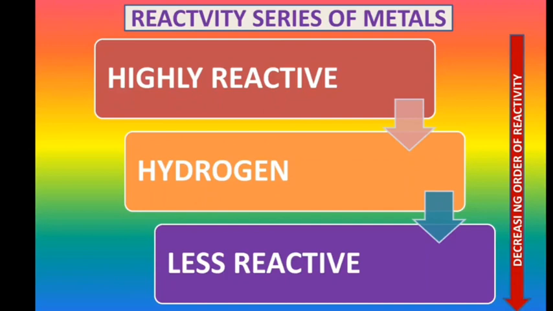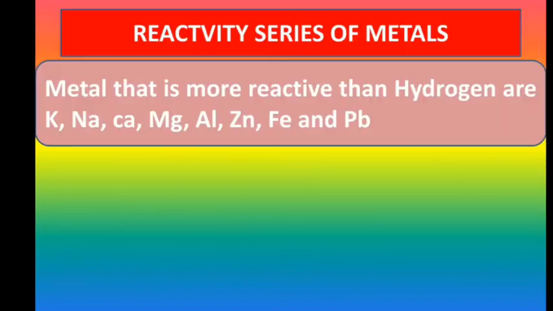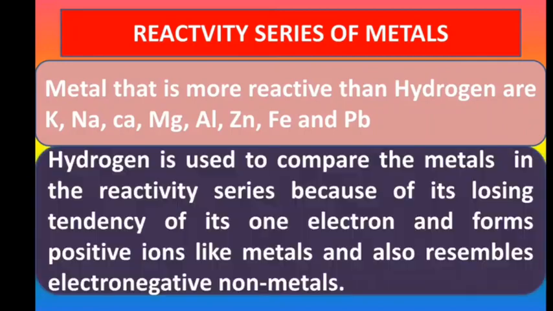The arrow mark which is going down shows the decreasing reactivity of the metals from top to bottom. The inverted triangle and the downward arrow mark show which are the most reactive and which are the less reactive metals. Metals that are more reactive than hydrogen are potassium, sodium, calcium, magnesium, aluminium, zinc, iron and lead.